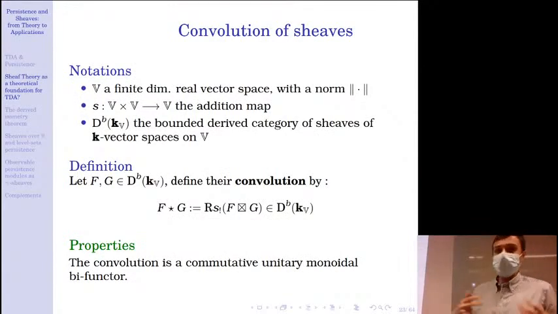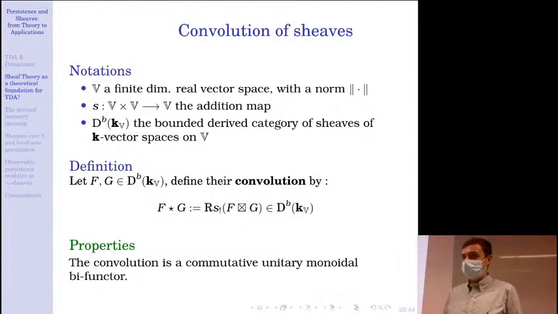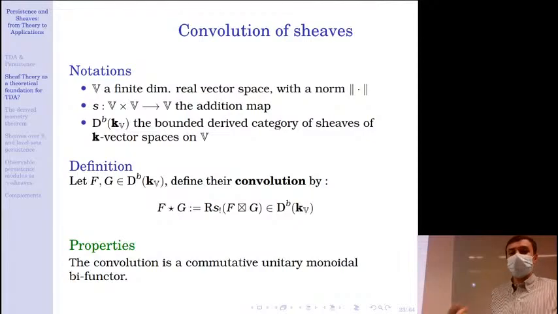So to define the convolution distance, obviously we need to define convolution for sheaves. The theoretical setting is that we work with a finite dimensional real vector space V equipped with a norm. We define the addition map, which we will denote s, on the vector space.